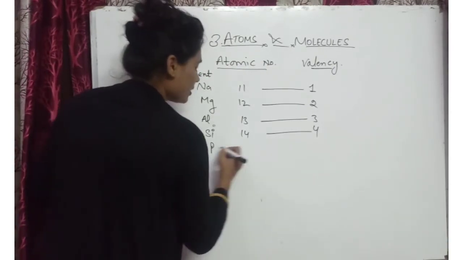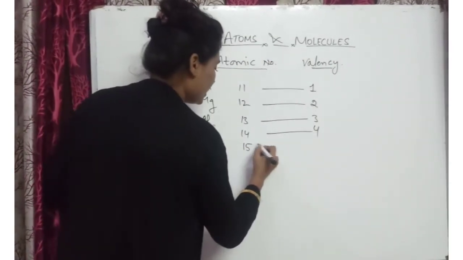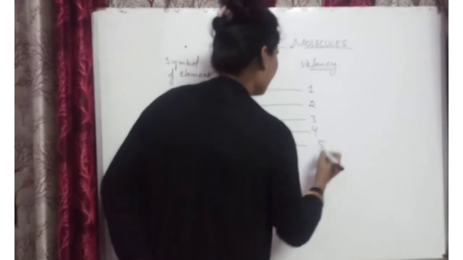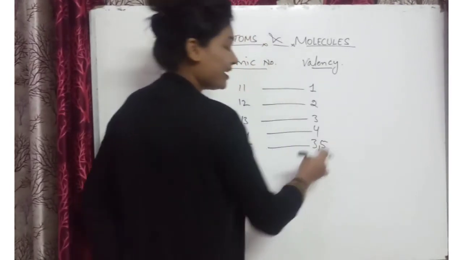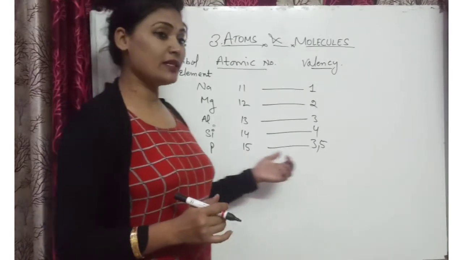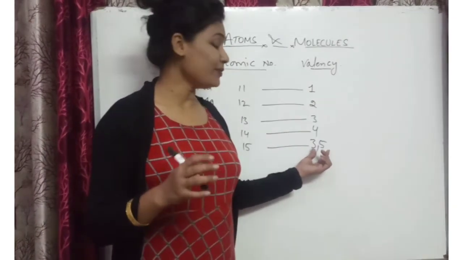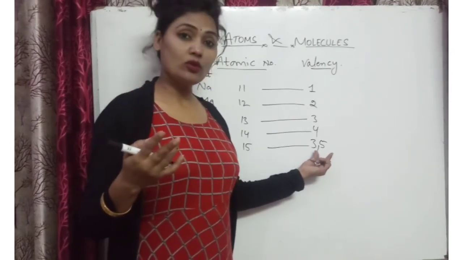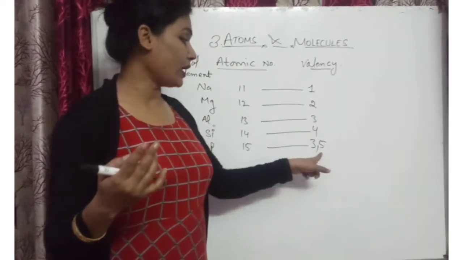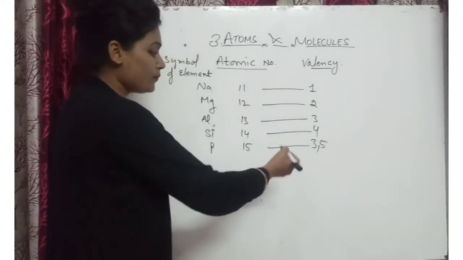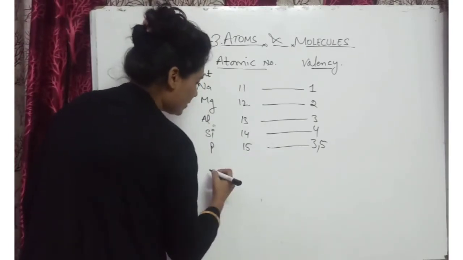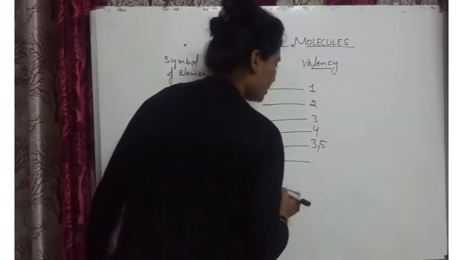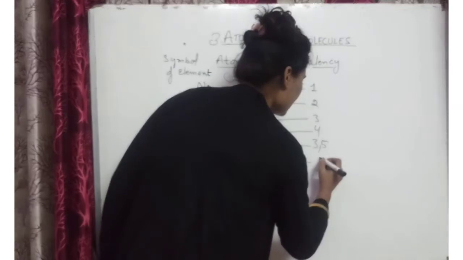Then P is phosphorus, its atomic number is 15. Okay, and the valency becomes here 5 or 3. It will decrease. Actually, in case of phosphorus, the valencies are variable. Variable means more than 1, you can say. So it is 2. 2 means here 3 and 5 are the valency for phosphorus. Okay, and if we are taking the next one, S, that is sulfur, atomic number is 16 and the valency is 2.